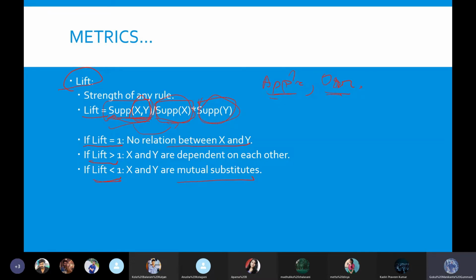These kinds of logic are what we understand here with the value of lift: whether those 2 go together or whether those 2 don't go together, or whether there is any relationship between those 2 or not.